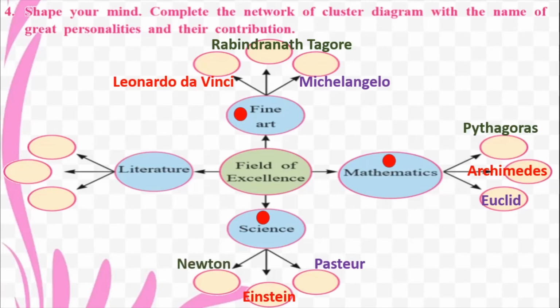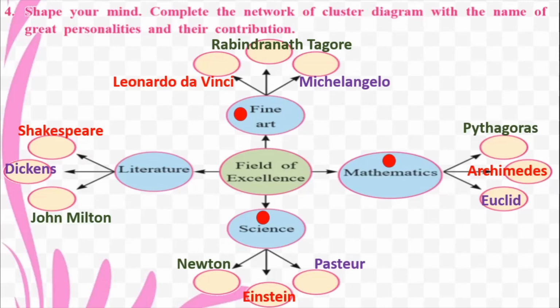All right. What about literature? In the world of literature, we have Shakespeare, we have Dickens, Charles Dickens, and John Milton. Okay, now for some extra knowledge, you can always surf the net. That is, you can go on to Google and search about these people. That is, what were their exact contributions to the field of fine art or to the field of mathematics or to the field of science. You can search. This will be for your extra knowledge.